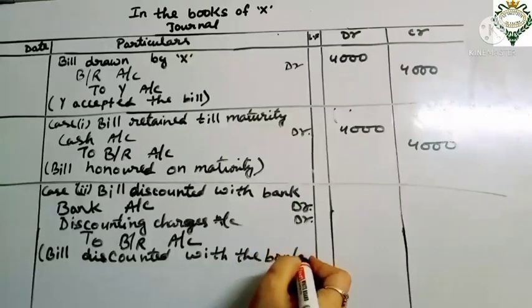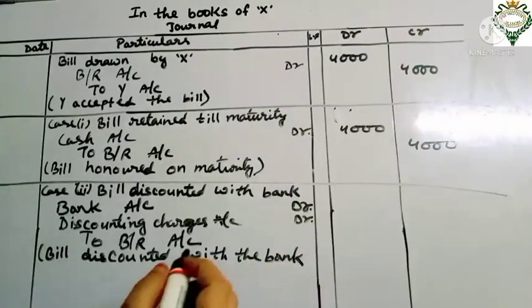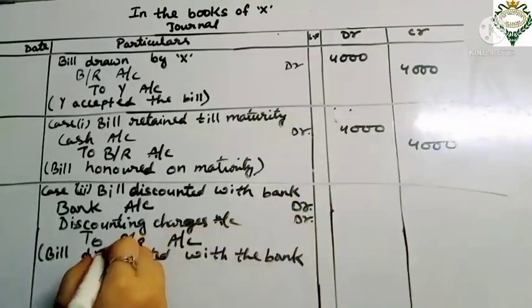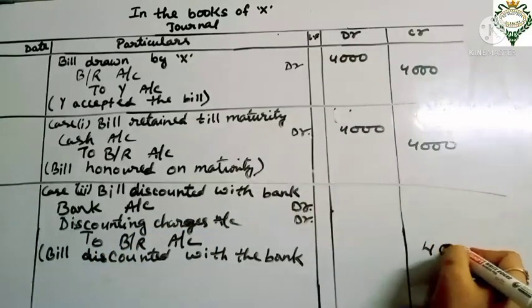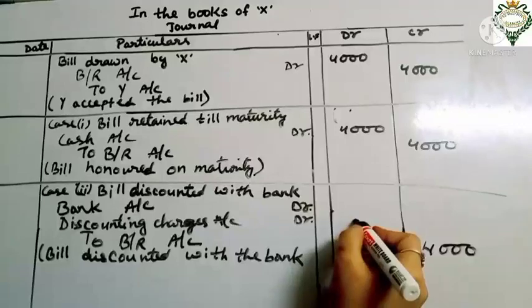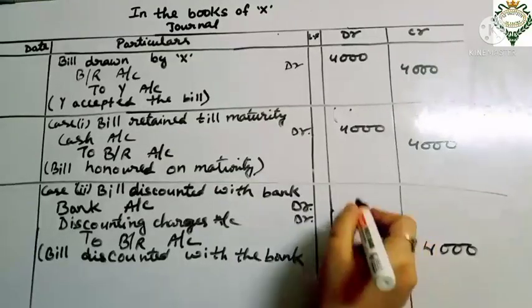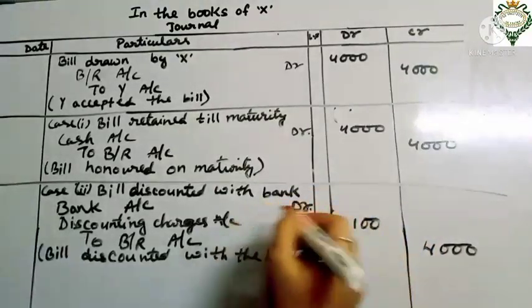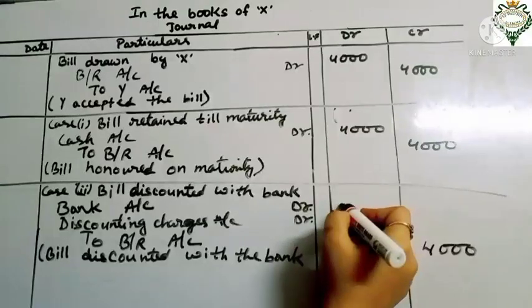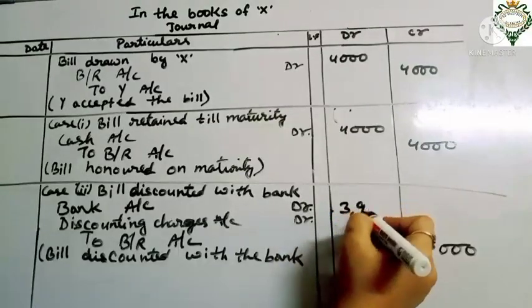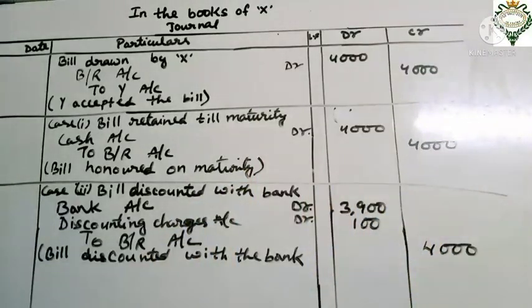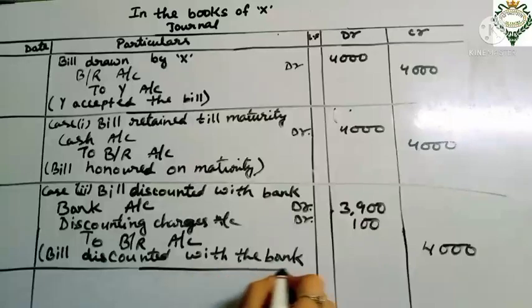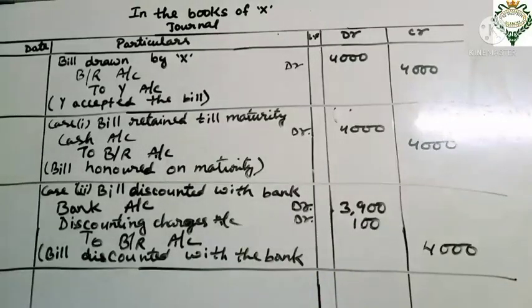So how do we put the amount? In the bill receivable account, the bill is for 4,000, and the discounting charges were rupees 100, as mentioned in the question. So in the bank column we have to write 3,900, because if you subtract 100 from 4,000 you get 3,900. Now come to the next case, case number 3.